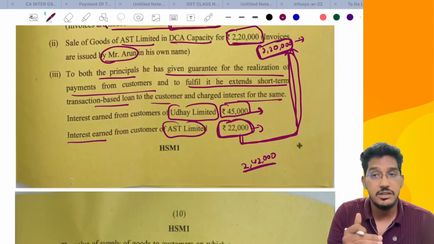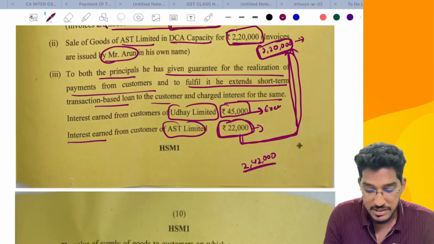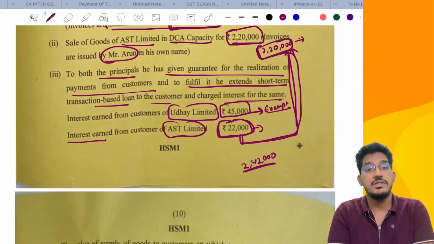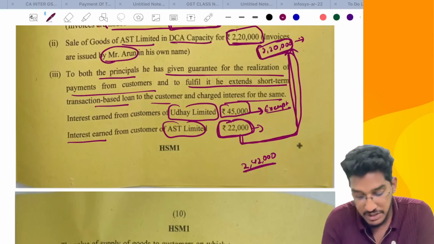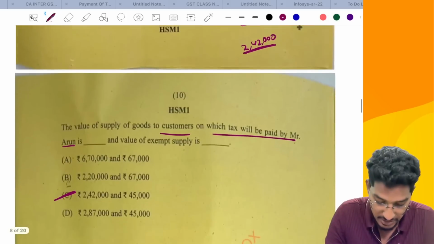This is actually giving the money for use for which a separate consideration is getting charged, but this is an exempt supply. If you are giving money for use for which a separate consideration in the form of interest is getting charged, that is a supply. That is a supply of service, but that is an exempt supply as per the exemptions chapter.